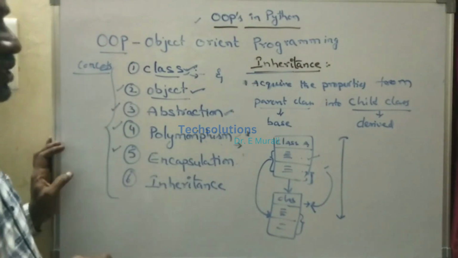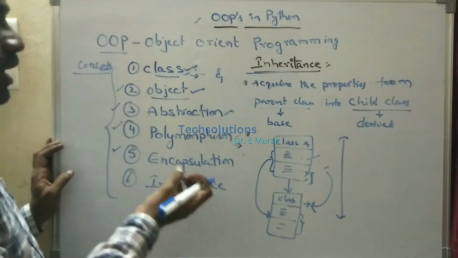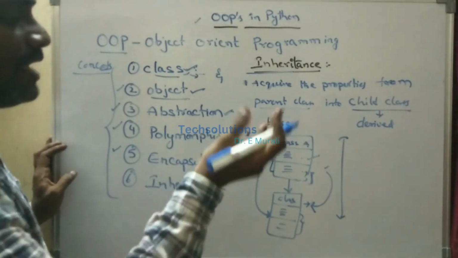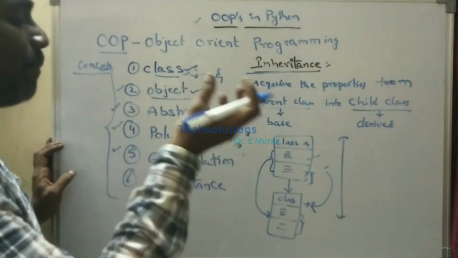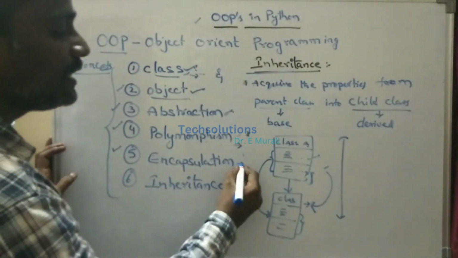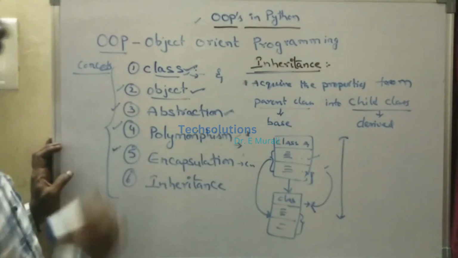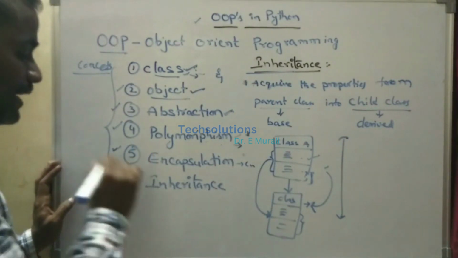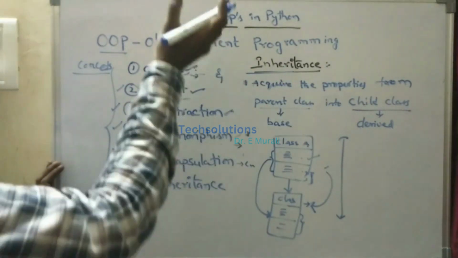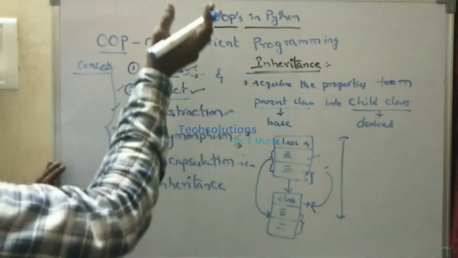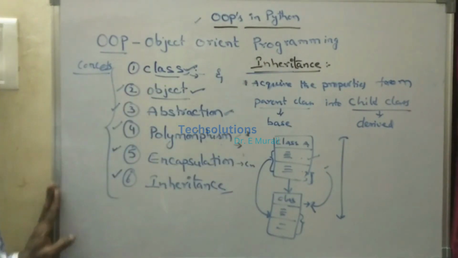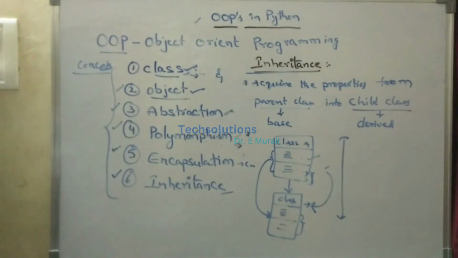What is meant by encapsulation? Encapsulation is nothing but wrapping up data into a single unit, binding the data, that means attributes and functions, into a single entity. That is called encapsulation. And what is meant by inheritance? Inheritance is nothing but acquiring the properties from the parent class into the child class, or base class into derived class. That is called inheritance. Clear? I hope everyone is clear.